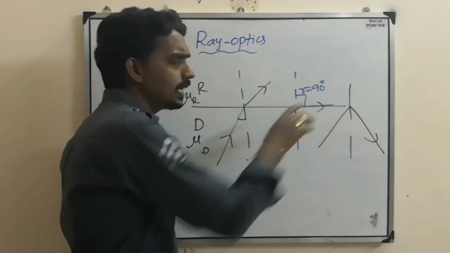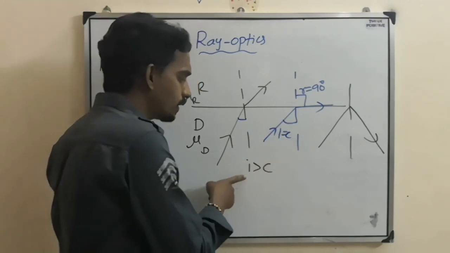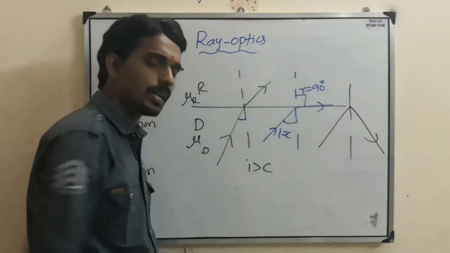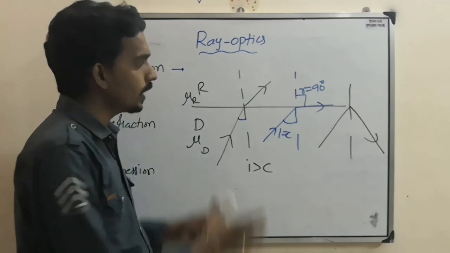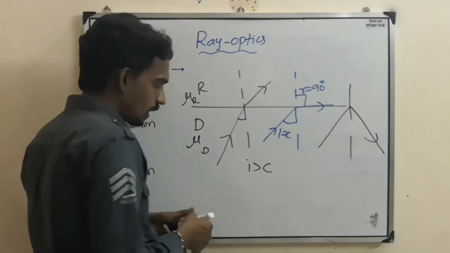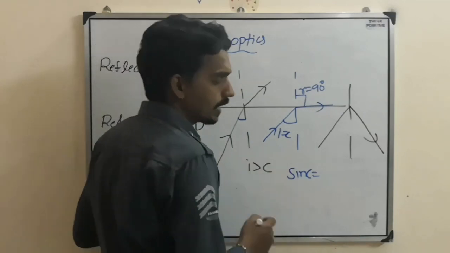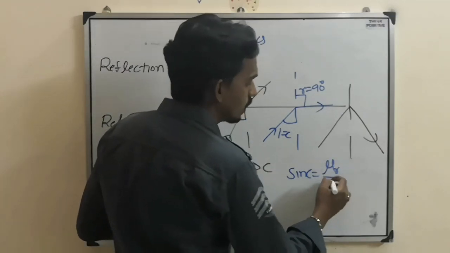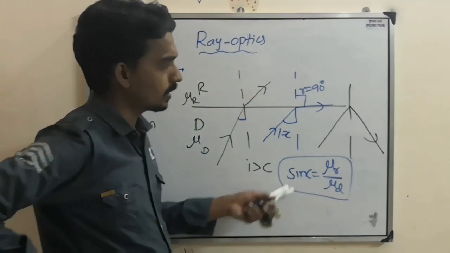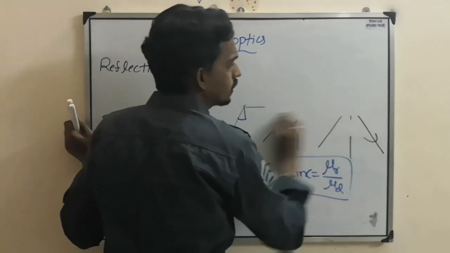See, it is not a perfectly reflecting surface. Just because the angle of incidence is greater than the critical angle, the whole light is reflecting back. That's why it is called total internal reflection. So in total internal reflection, the first formula is for the critical angle: sin C equals mu rarer by mu denser. For any set of media, the critical angle formula is this one. Based on this, there is one question they used to ask in the entrance exam.